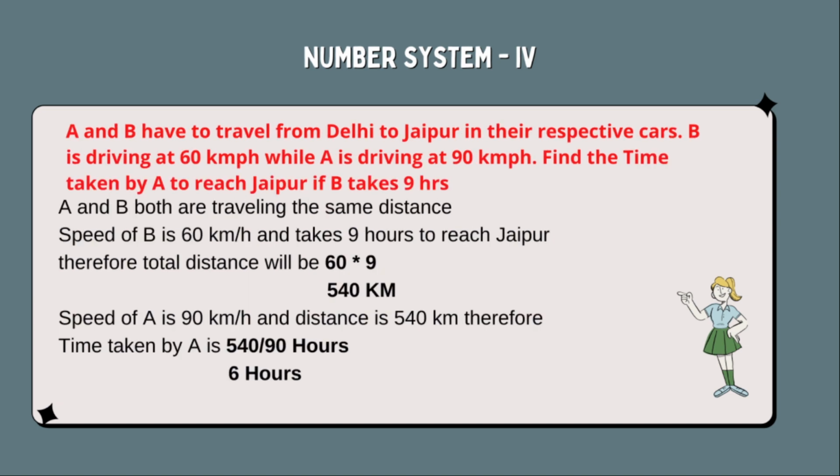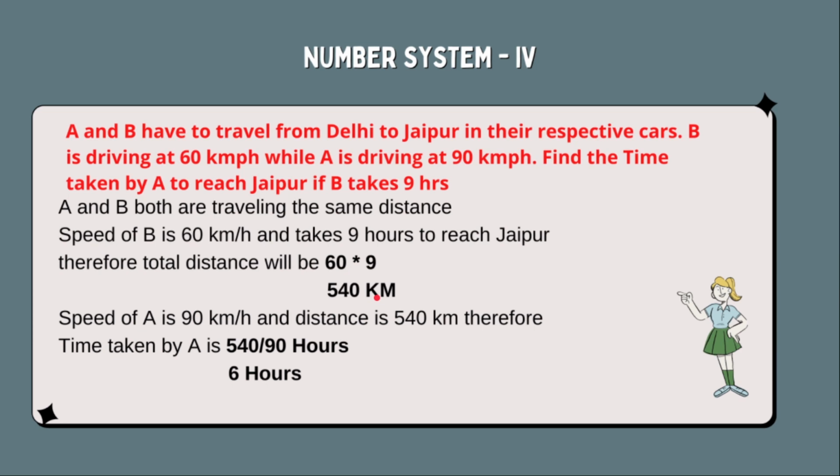Next question is: A and B have to travel from Delhi to Jaipur in their respective cars. B is driving at 60 km per hour while A is driving at 90 km per hour. Find the time taken by A to reach Jaipur if B takes 9 hours. Speed of B is given as 60 km per hour and time is given as 9 hours. So what is the total distance? Time taken by B into speed of B, so 60 into 9 equals 540 km.